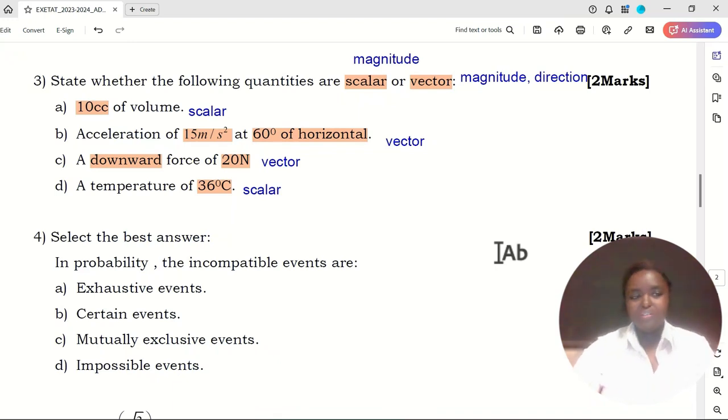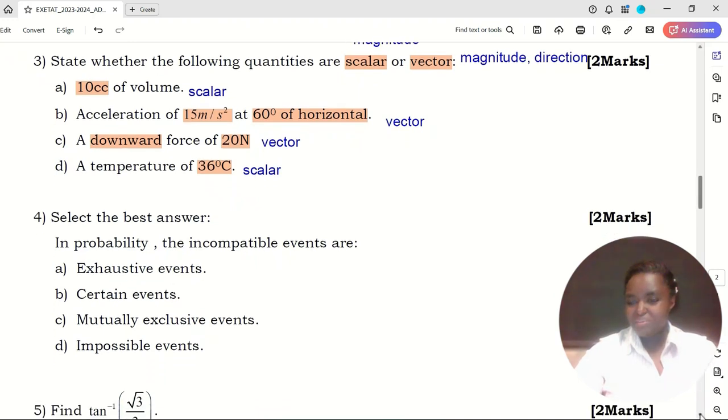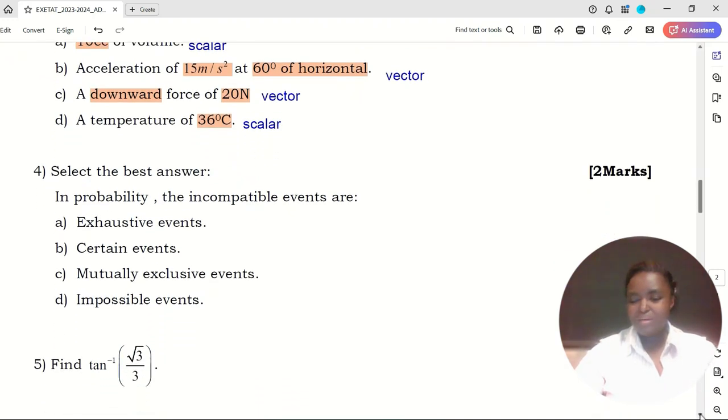So let's move on. Question number 4. Select the best answer. In probability, the incompatible events are. What are incompatible events? I'm not going to go into much detail because we need to solve these questions, but you need to know at least what incompatible events are. Incompatible events in probability are events that cannot occur at the same time, simultaneously.